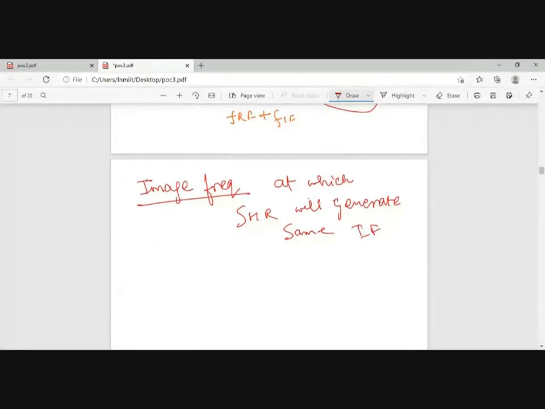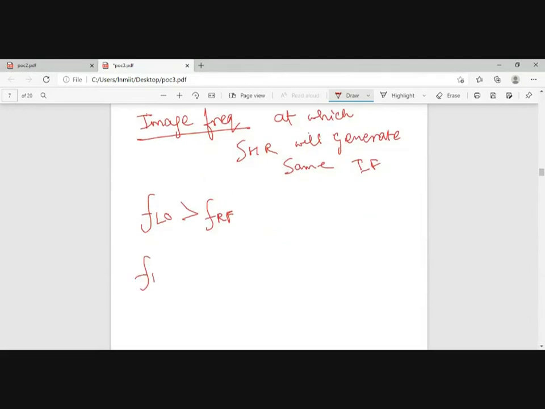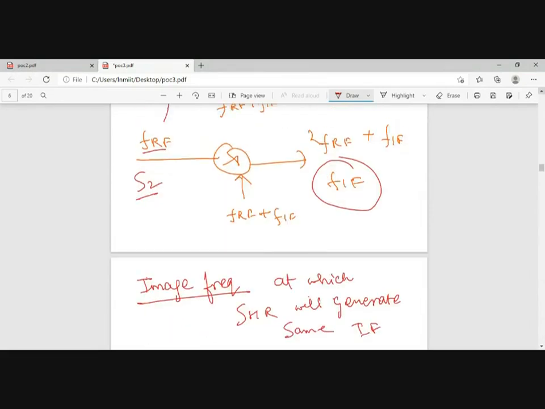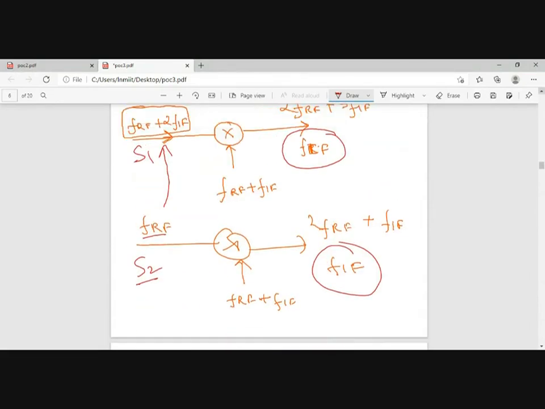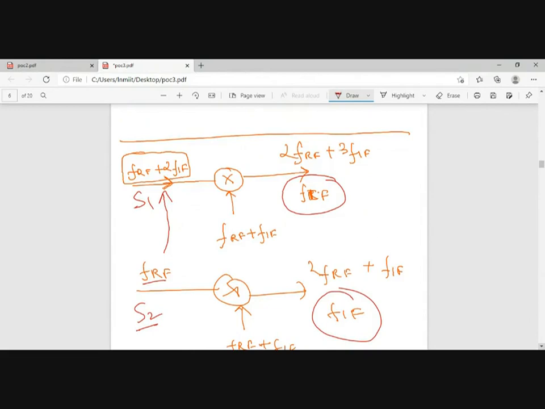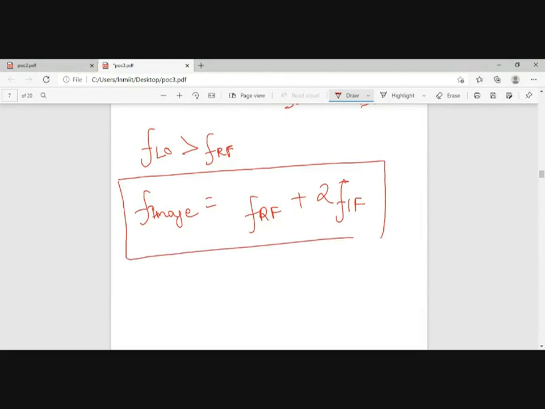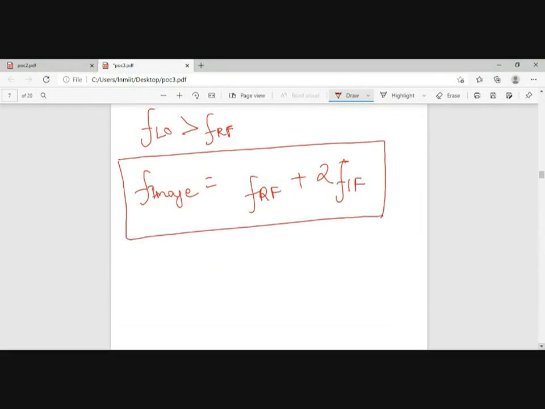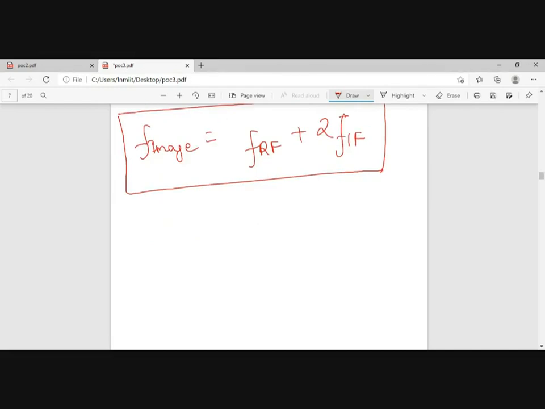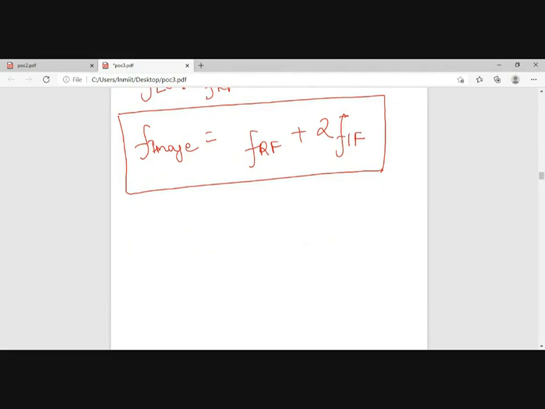Okay, so if I take FLO greater than FRF, in that case my image frequency F image will be equal to FRF plus 2 FIF. So my image frequency will be FRF plus 2 FIF. Remember this, these are the concepts and these will be the numericals for your mids and the quizzes. Image will be this.